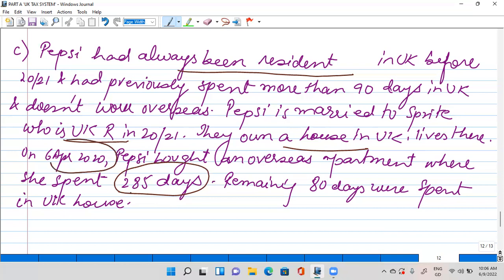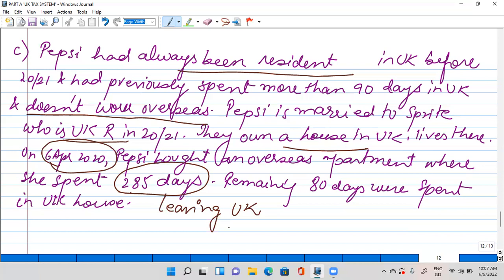For that fiscal year, she has bought an apartment and of course she's going to live over there. She spent 285 days. So this is leaving UK status. Okay, she does not satisfy any of the automatic overseas tests, because she spent more than 16 days. Because her previous status had been resident, we are not going to look for the 46 days condition. We will be looking at the 16 days, and she does not work overseas, as it's also mentioned over here. So she doesn't meet the automatic overseas tests.